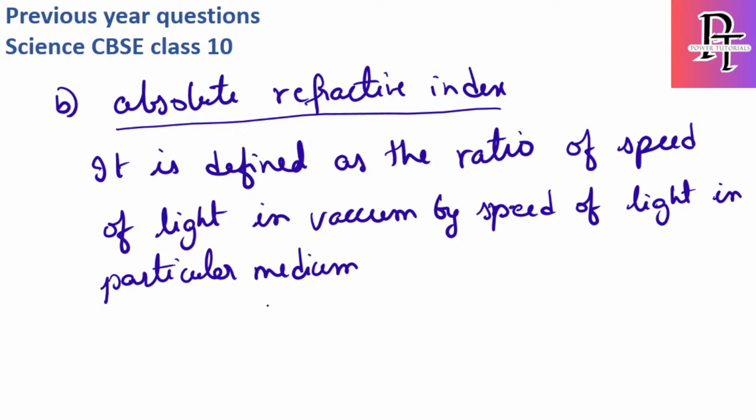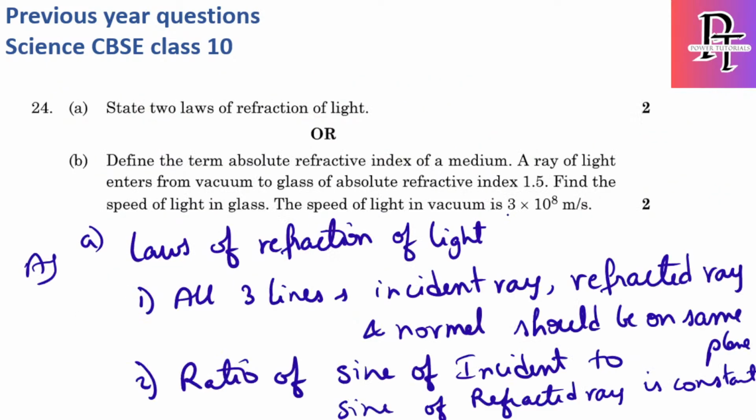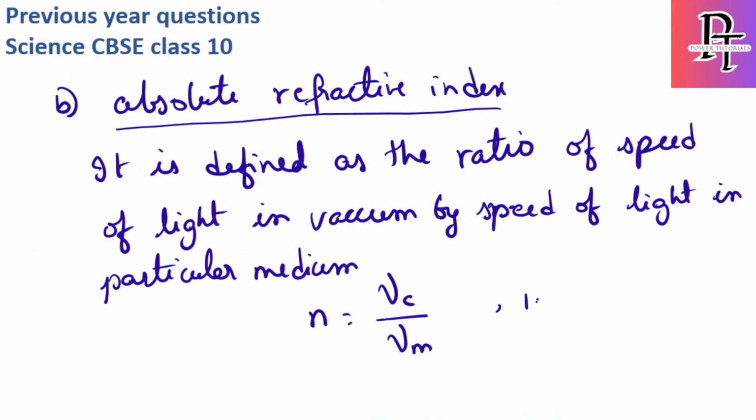Okay, so the refractive index n is equal to the velocity of light in a vacuum, c, divided by the velocity of light in the medium. So what is the question they have asked? The refractive index is mentioned as 1.5.